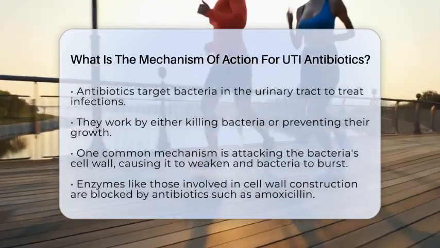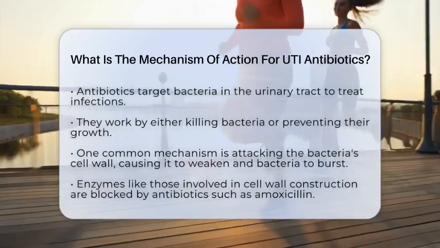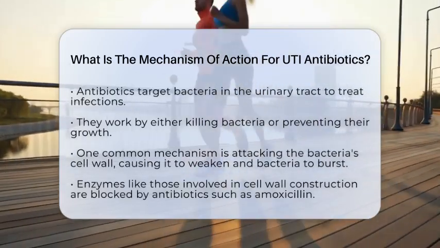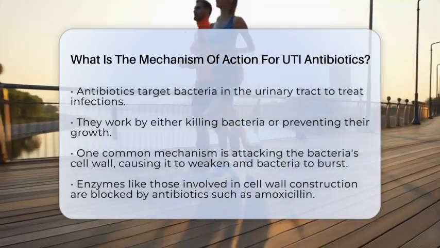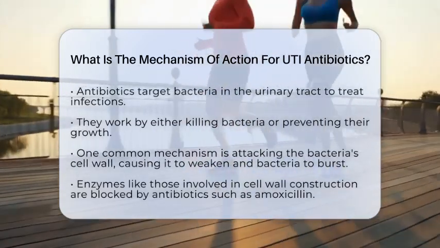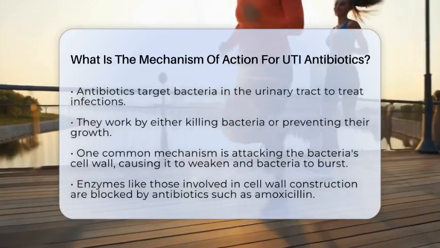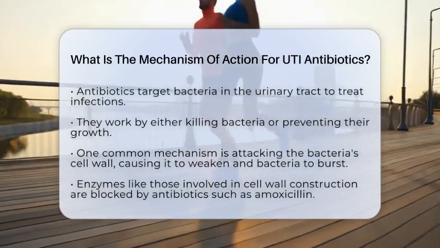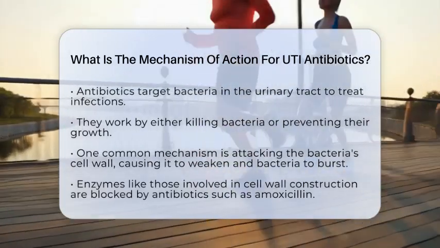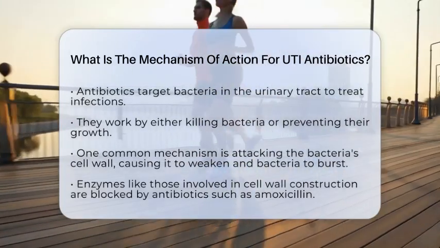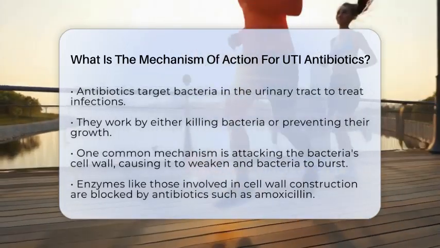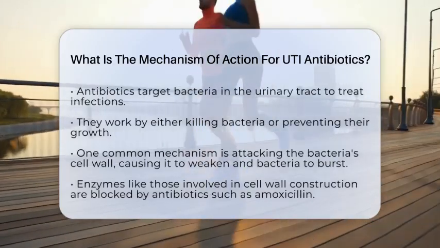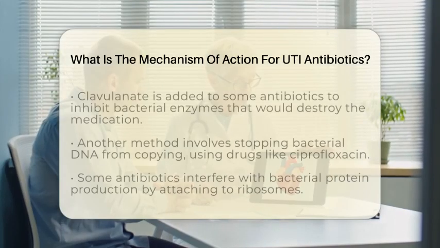One common way antibiotics work is by attacking the bacteria's cell wall. Bacteria have a protective layer called the cell wall made of peptidoglycan. Antibiotics like amoxicillin and cephalosporins bind to enzymes that build this wall. When these enzymes are blocked, the wall becomes weak, and the bacteria burst open and die. Clavulanate is often added to some antibiotics to block bacterial enzymes that would otherwise destroy the antibiotic, helping it work better.